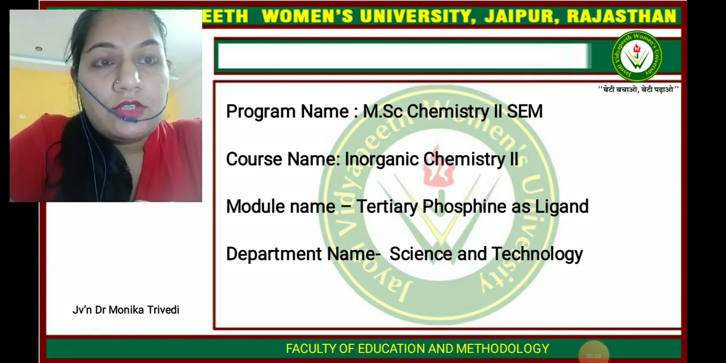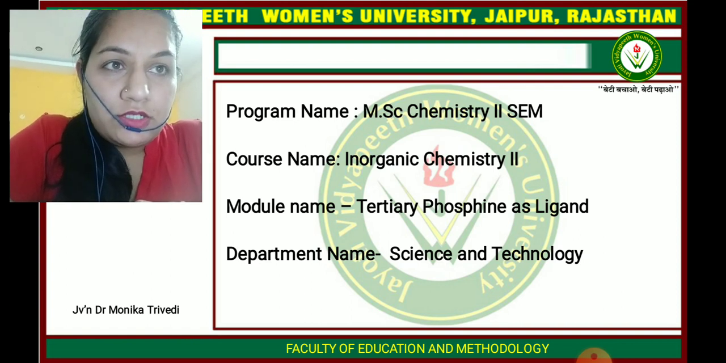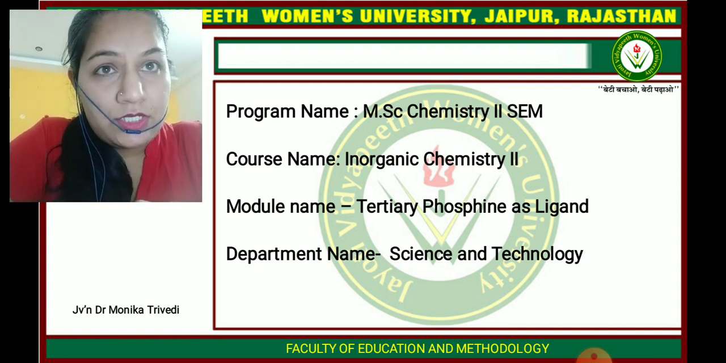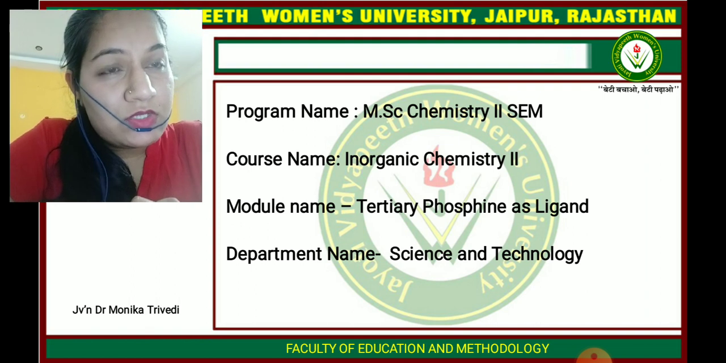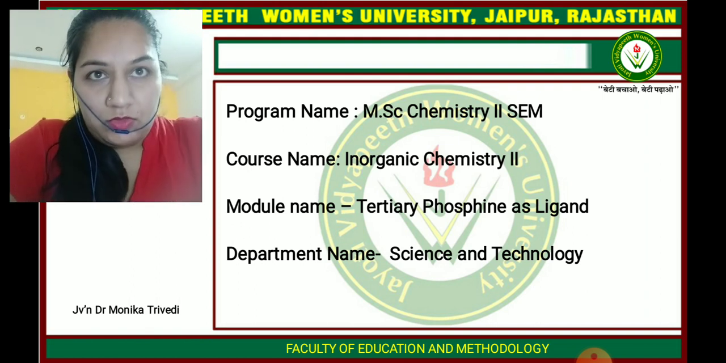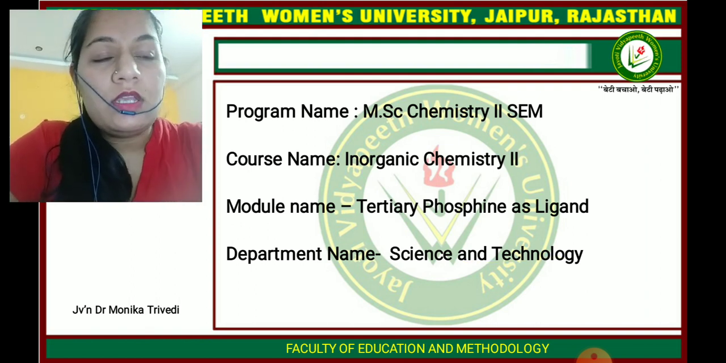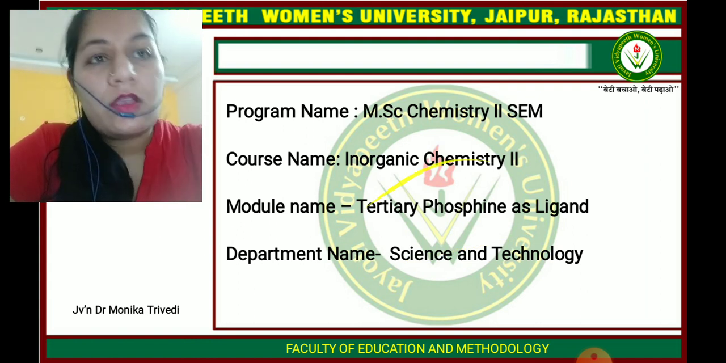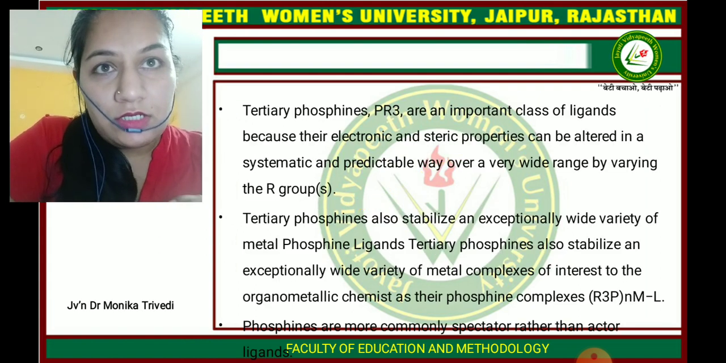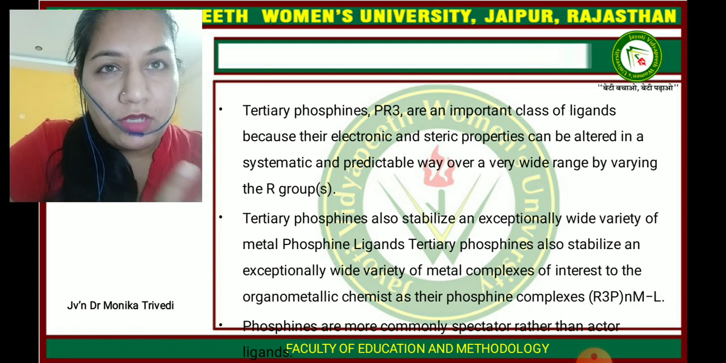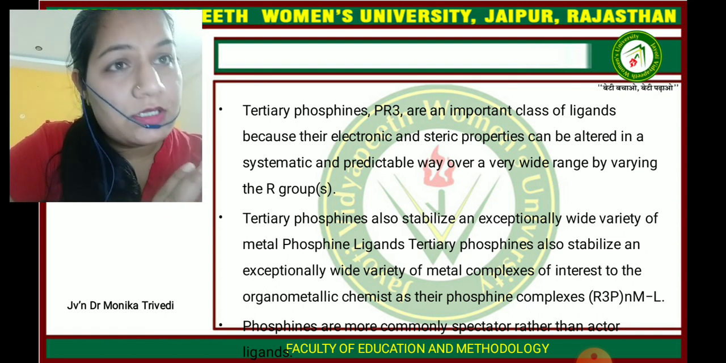Today I am going to teach you about tertiary phosphine as a ligand material. This topic belongs to inorganic chemistry, second MSc chemistry, second semester. Okay, so students, what are tertiary phosphines? The general formula of tertiary phosphine is PR3.